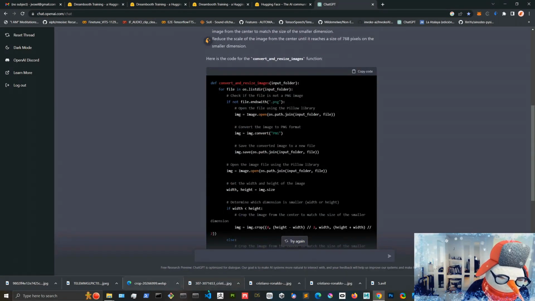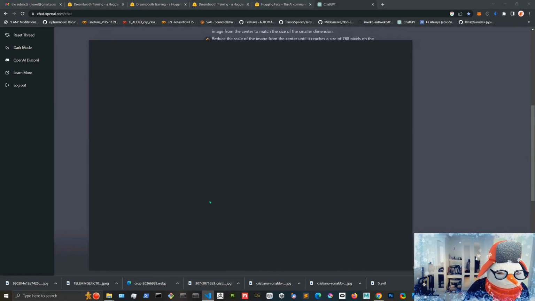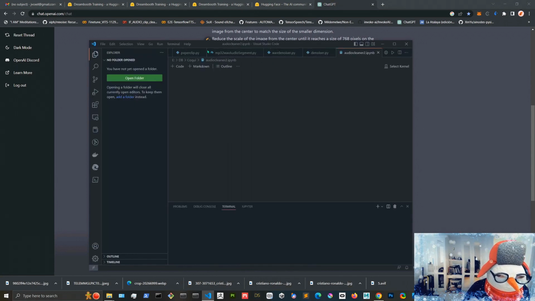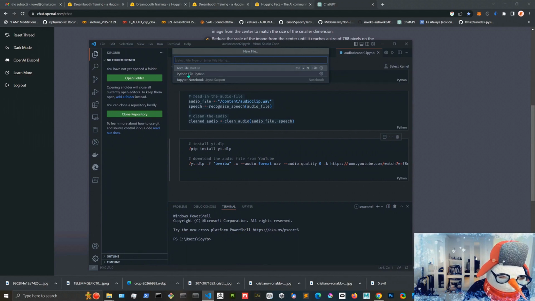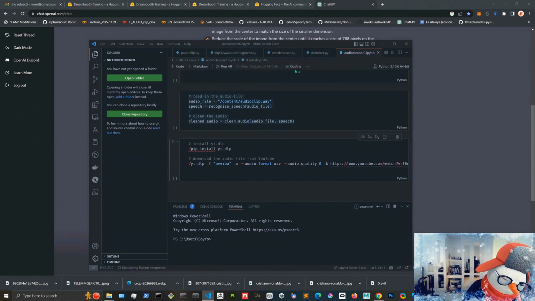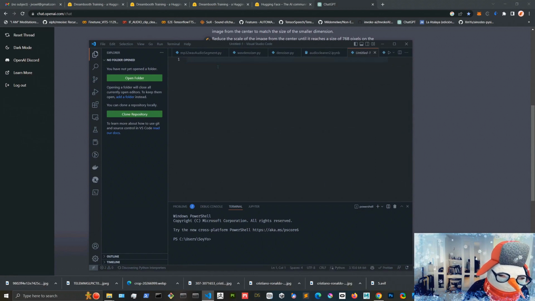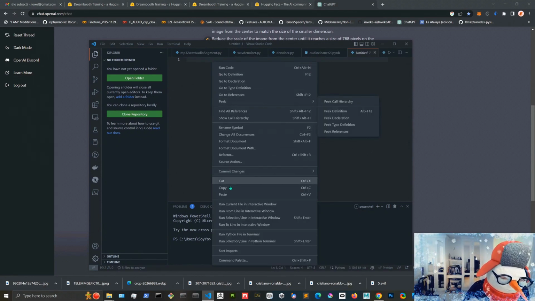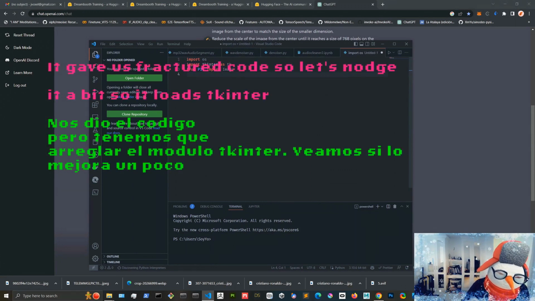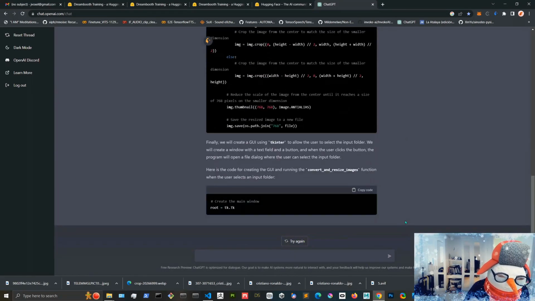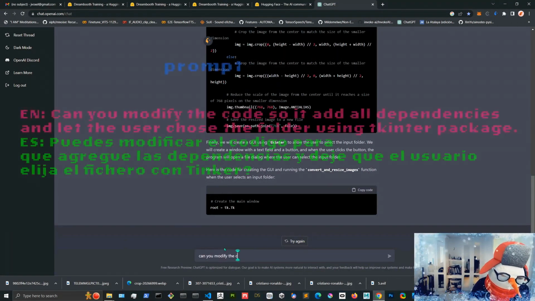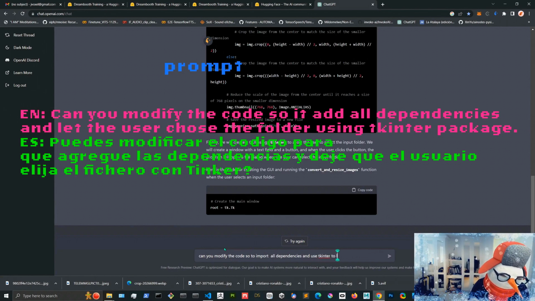Then we open Visual Studio Code and paste the code in there. You don't need to really know anything about programming, just have Visual Studio Code on your computer and ChatGPT, and know the recipe that you want to do, like the recipe for the cookbook that you want to make. Because it gave us fractured code, we can just ask it to modify the code, and it will spit out the code in the same block, and that's what I'm going to do.